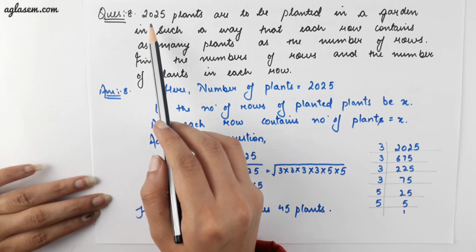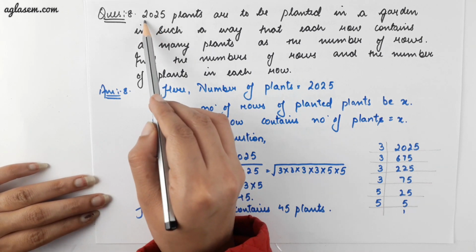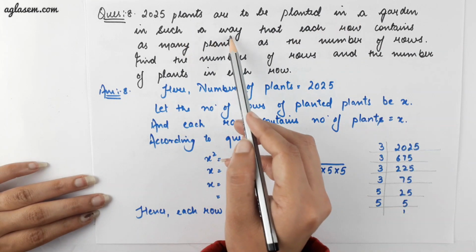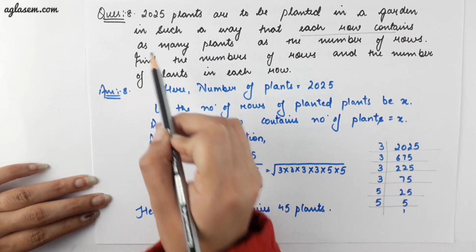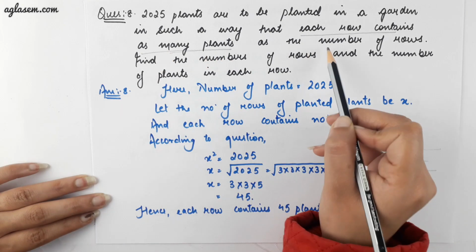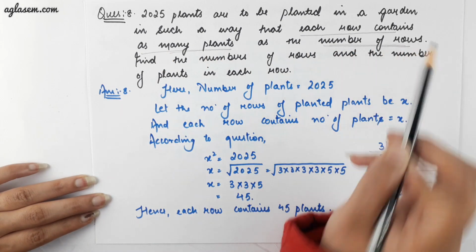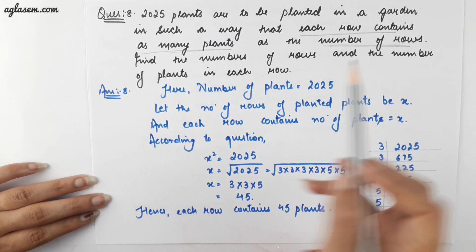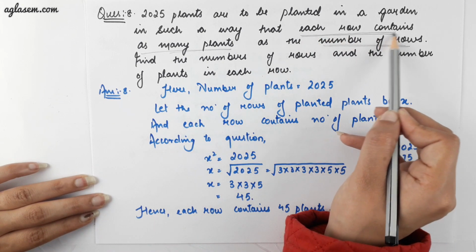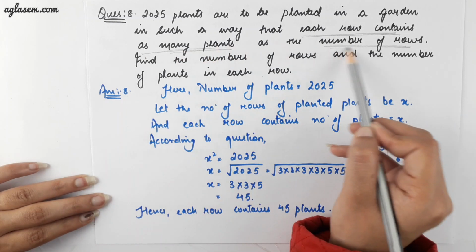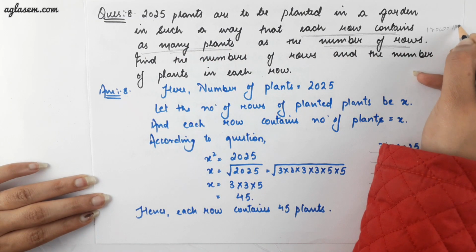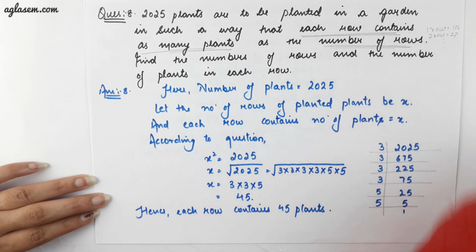Moving to question number 8. It says 2025 plants are to be planted in a garden in such a way that each row contains as many plants as the number of rows. Find the number of rows and the number of plants in each row. First, understand the meaning of this line. That is, if one row is there, then one plant is there. 2 rows is equal to 2 plants, and so on and so forth.